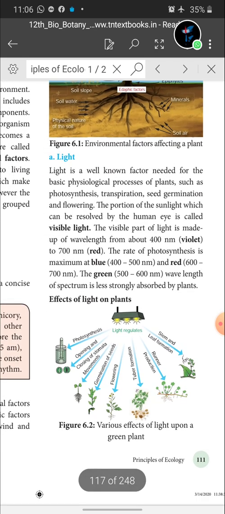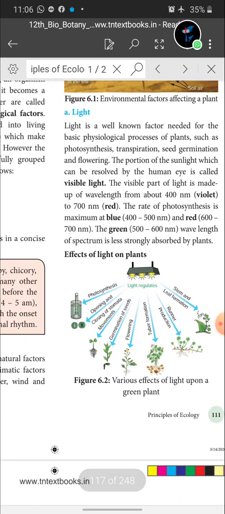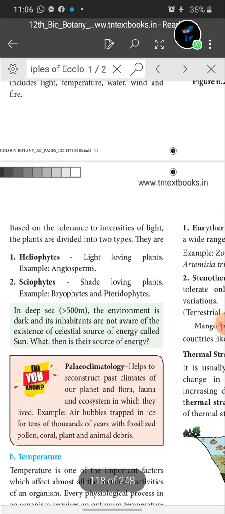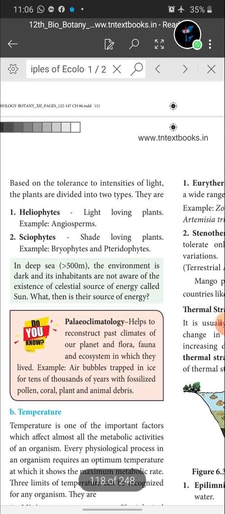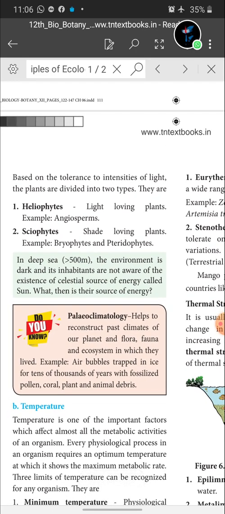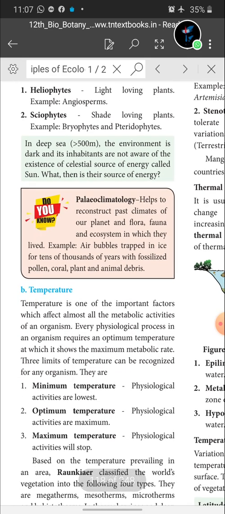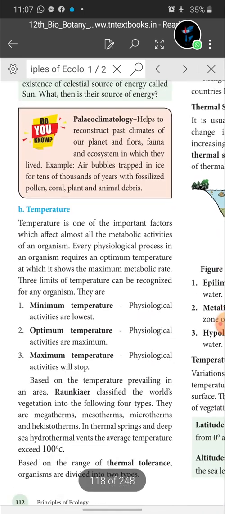Next, the effects of light on plants you will get through this flow chart, children. Please go through it. Based on the tolerance to intensity of light, the plants are divided into two types. What are they? Heliophytes. What is heliophytes? Light-loving plants are called heliophytes. Example, angiosperm. Then sciophytes: shade-loving plants are called sciophytes. Example, bryophytes and pteridophytes. Please bracket it, children, and go through it for a 2-mark question.